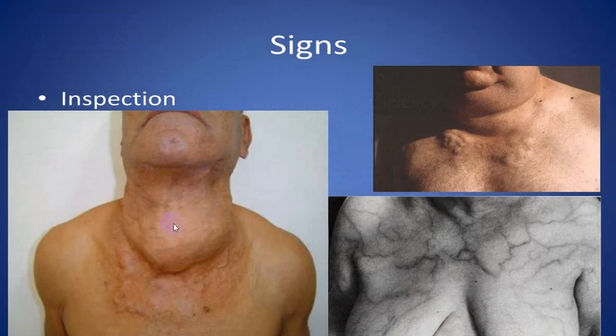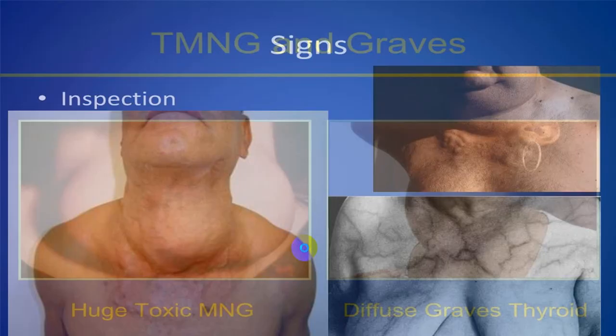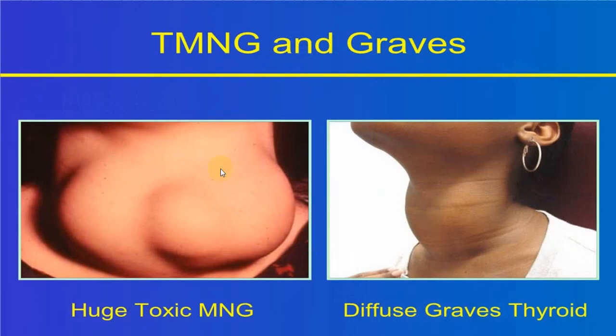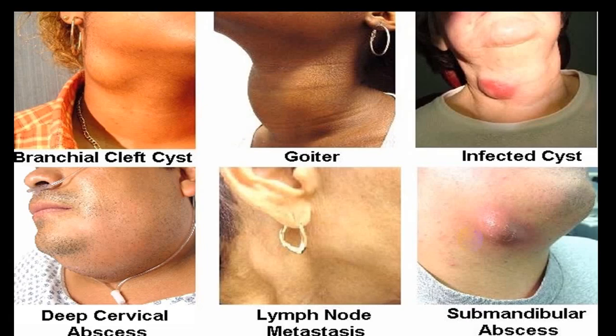If there is a substernal or retrosternal goiter, then you can have compressive symptoms and you can see the dilated veins on the upper part of the neck. Do look for these signs. If it is multinodular with clinical signs of thyrotoxicosis, we will call it a multinodular toxic goiter. If it is diffuse with signs of thyrotoxicosis, we will call that a diffuse toxic goiter, classical in Graves' disease.